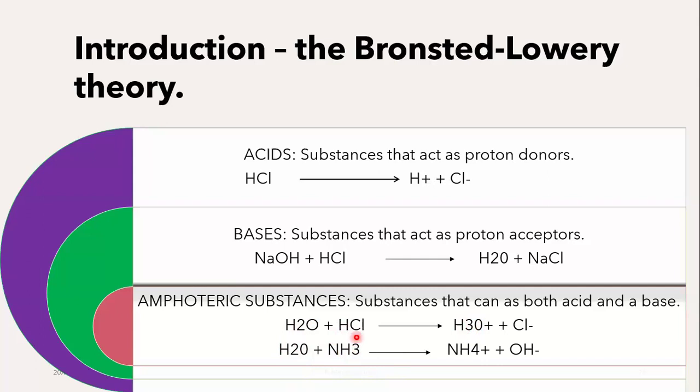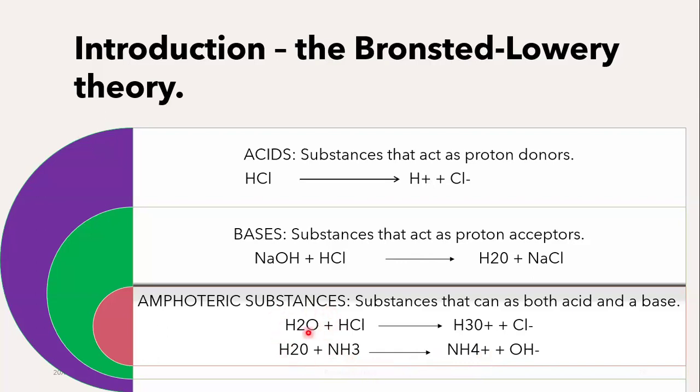Now what is going to happen? Look, water has donated its hydrogen ion to ammonia, and now it is OH minus. The H plus is gone. That H plus has now gone to ammonia, and ammonia has gotten a positive charge. It's gone from being NH3 to NH4 plus. It's gone from being ammonia to the ammonium ion.